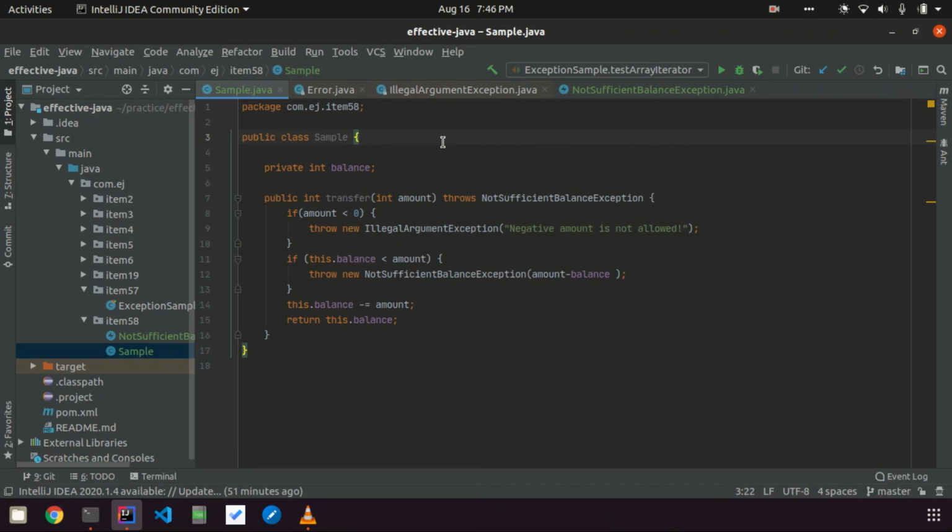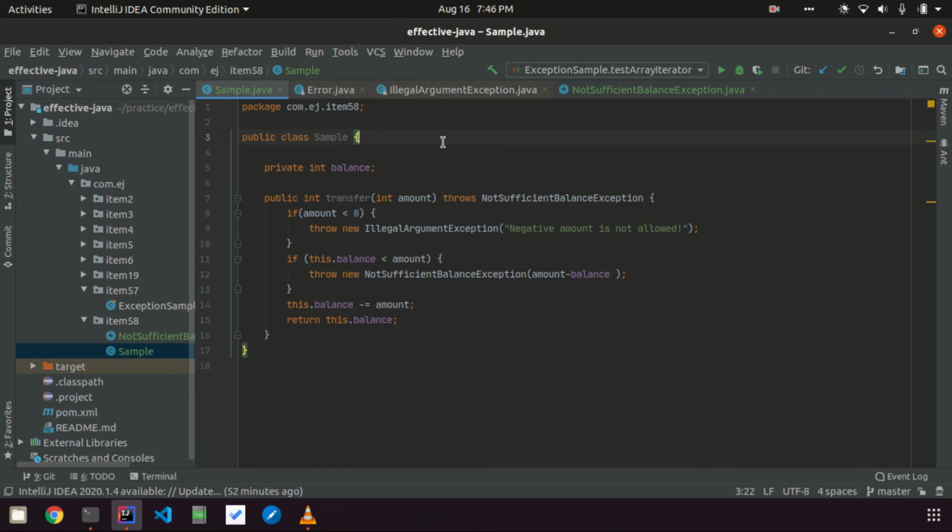There are other types of unchecked exceptions which are errors. Errors are mainly due to system level problems, which may occur either due to programming errors or system resources.